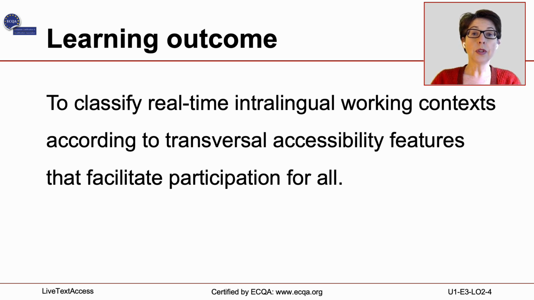We have selected features that are transversal to all types of real-time communication situations. We approach the topic from an end-user perspective. To do so, we include information from the Hearing Accessibility Guidelines published by the International Federation of Hard of Hearing people in 2021.